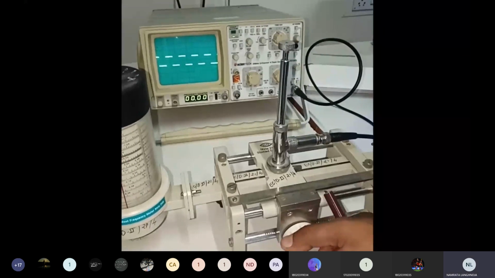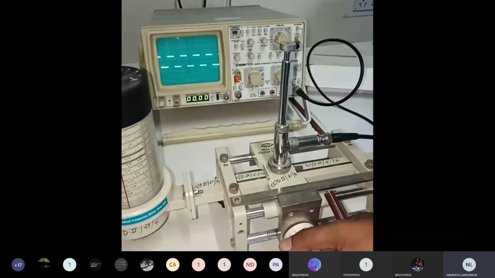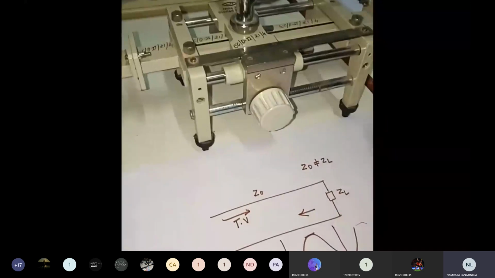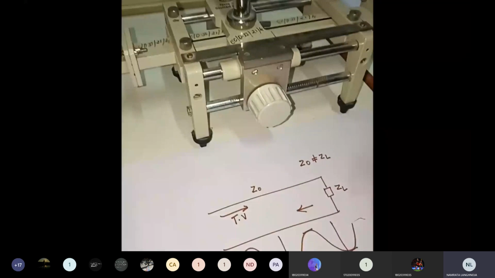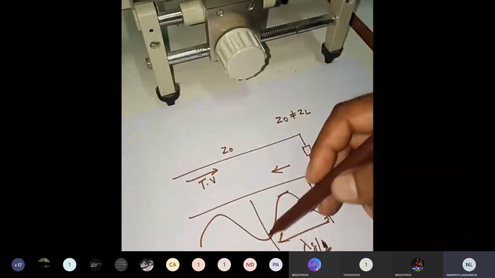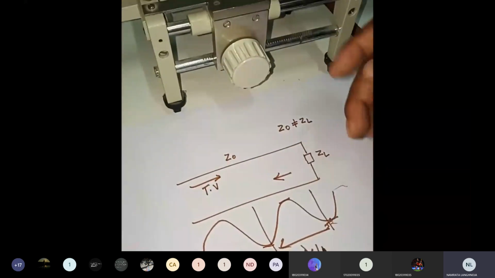Now what we have to do is take two positions where our amplitude is minimum. So these are the two locations. We will find out two minima, and from that we can find out lambda g.